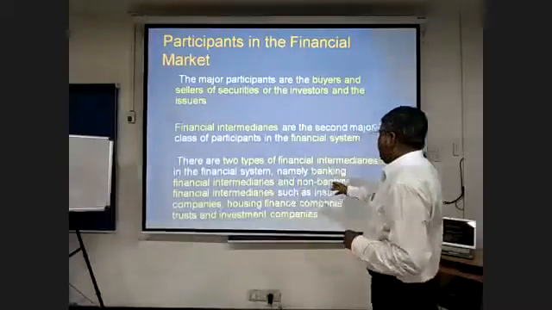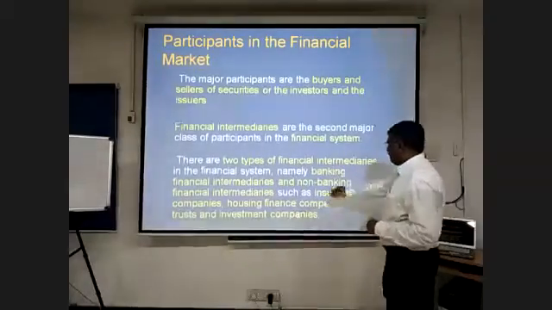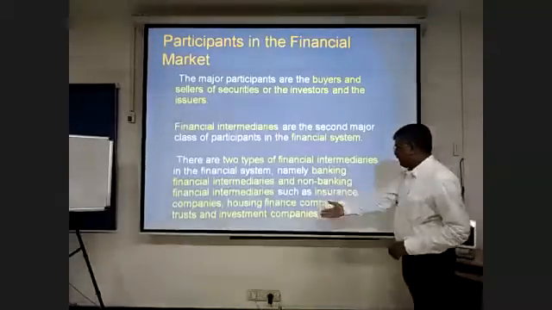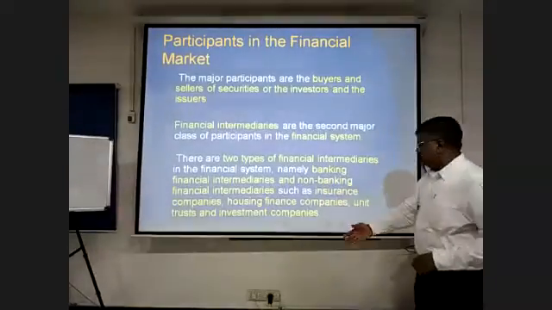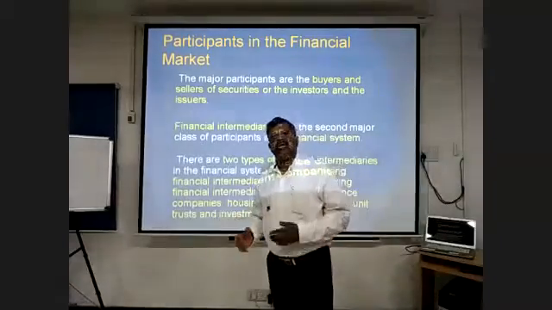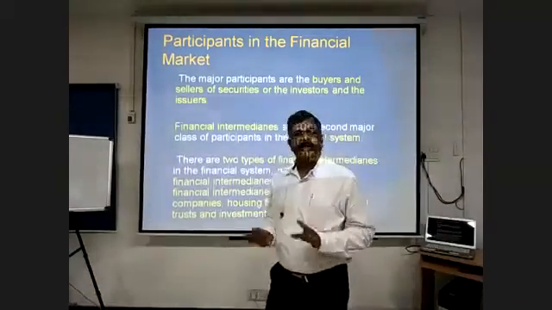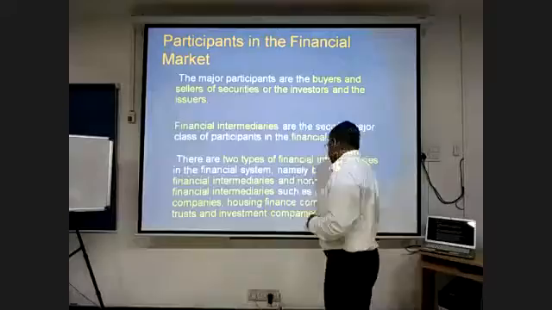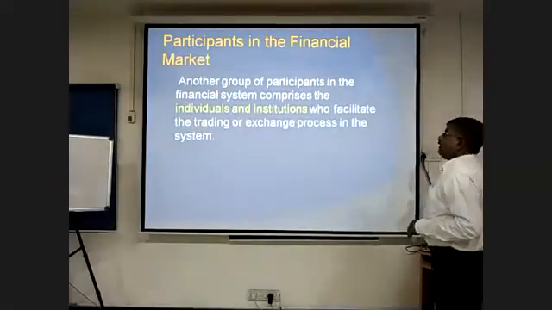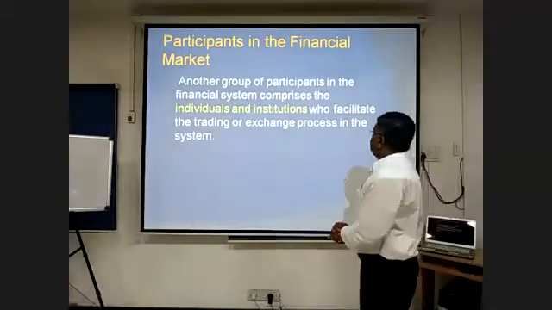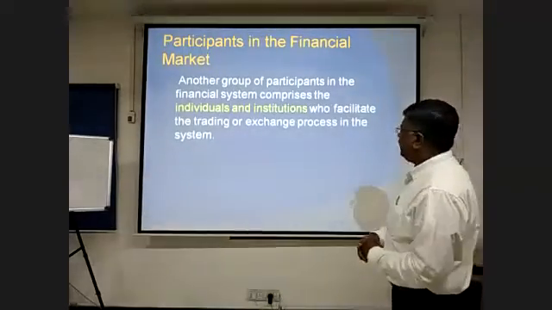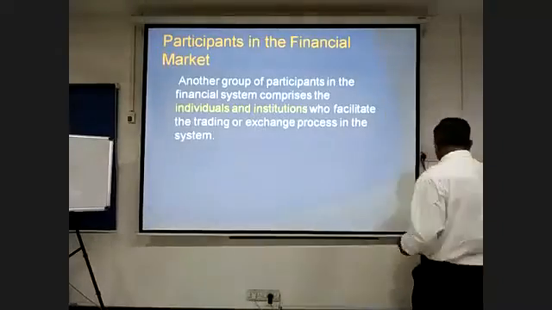The institutional intermediaries are banking financial intermediaries and non-banking financial intermediaries such as insurance companies, housing finance, unit trusts, mutual funds, and investment companies. Other than the individual, they are all called institutional participants. They are the intermediaries in the market. Another group of participants in the financial system comprises the individuals and institutions who facilitate the trading or the exchange process in the system.